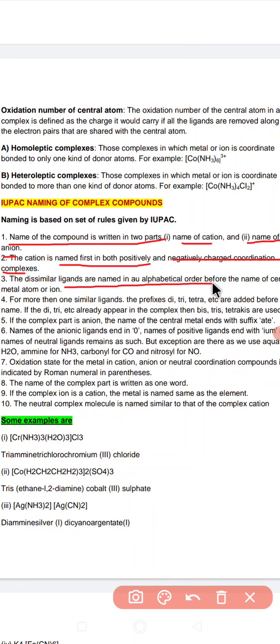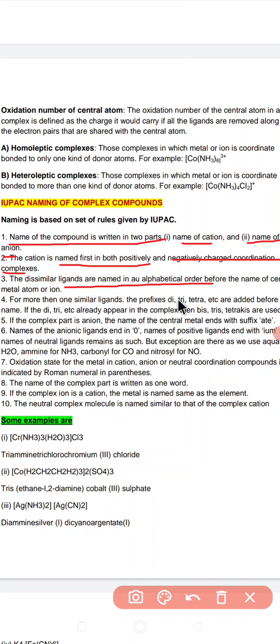If you have 3-4 ligands attached to a central metal atom, we follow the alphabetical order. Those ligands which start with A, like amine and aquo, get preference over ligands which start with C like chloro, or ligands which start with I like iodo. Have you understood?